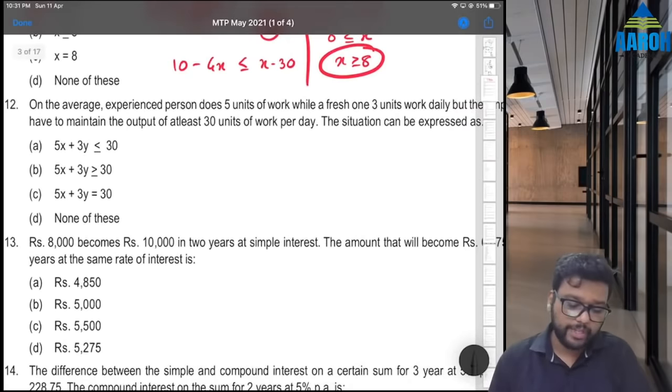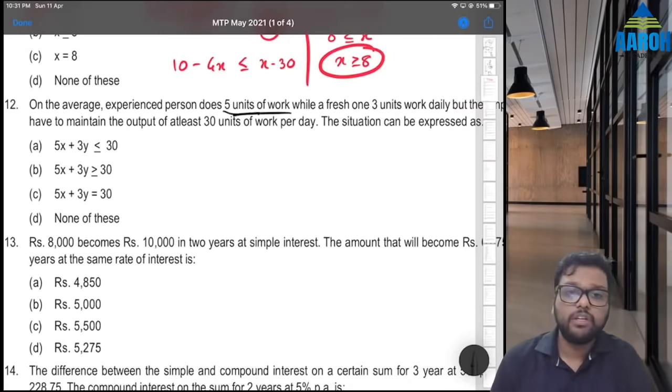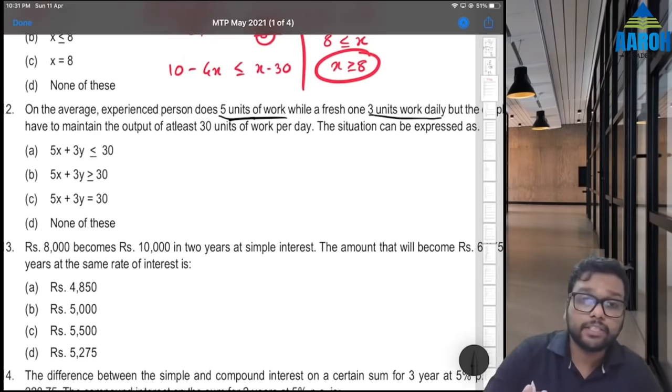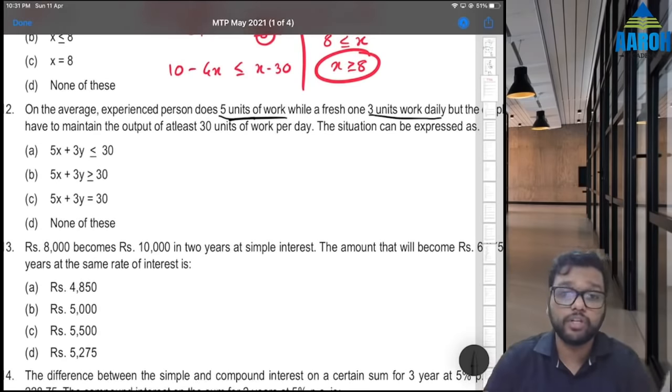12th is from module, simple. On the average, experienced person does 5 units of work, while a fresh one does 3 units of work daily. But the employer has to maintain output of at least 30 units. At least means 30 or more per day.